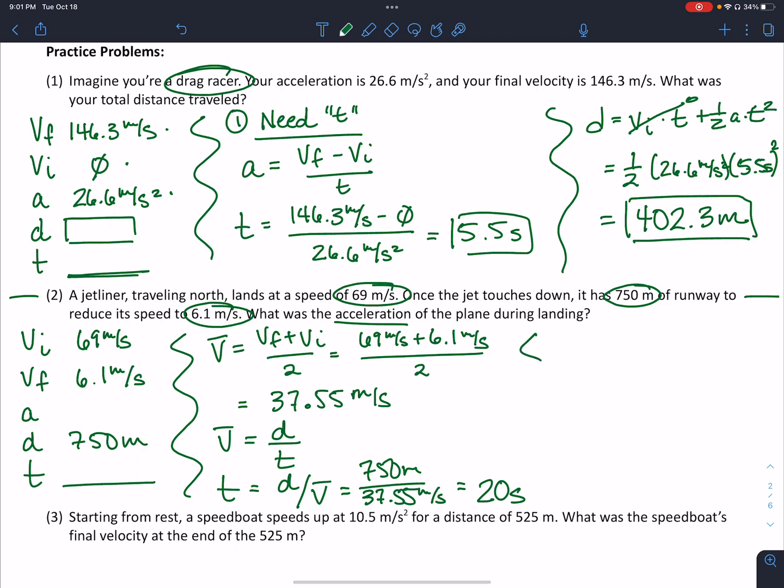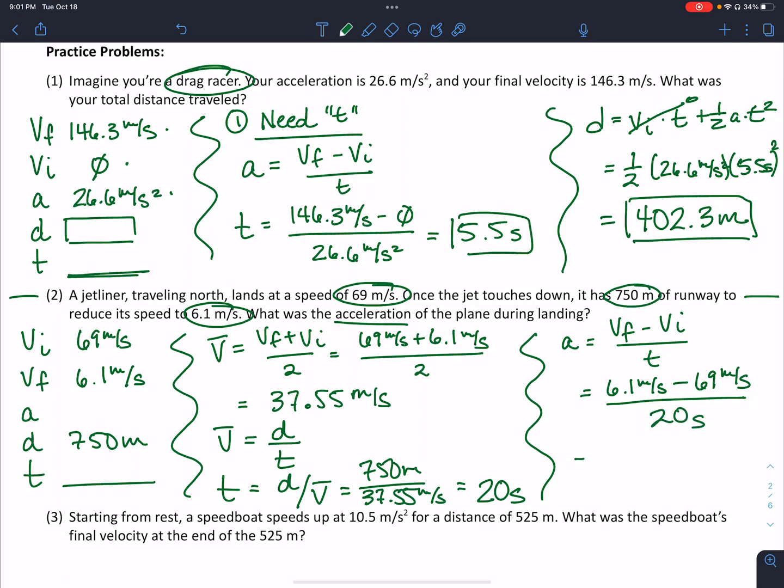With that information, now I can use my acceleration formula, which is V final minus V initial over t. Plug in my 6.1 meters per second minus my 69 meters per second, and divide that by 20 seconds. If I plug that all into my calculator, I'm going to find a negative 3.15 meters per second squared. The negative sign here is good because we are slowing down. Our velocity is positive, which means to slow down, we need the sign of our acceleration to be negative.